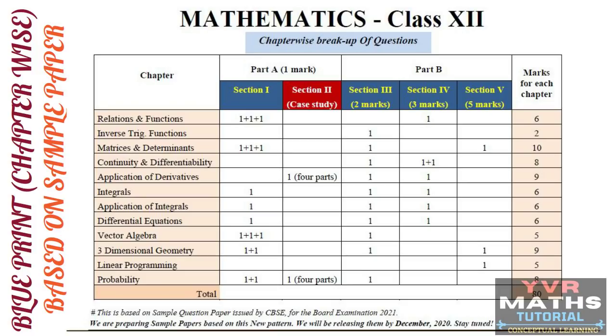Next chapter, vector algebra. From vector algebra, they gave 3 one-mark questions in part A, section 1. In part B, section 3, they gave one 2 mark question. So total weightage from this chapter is 5 marks.